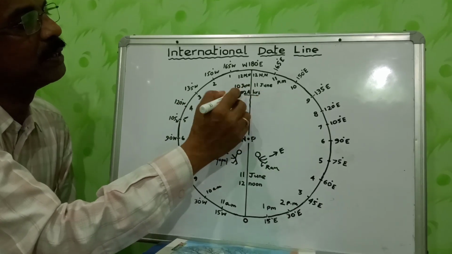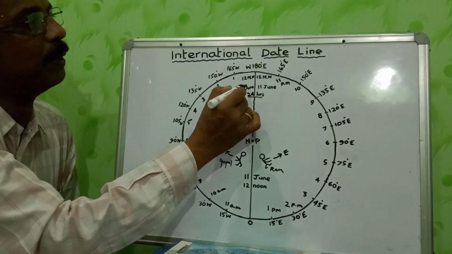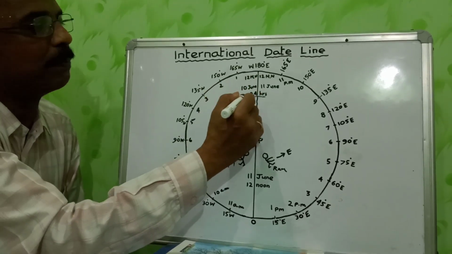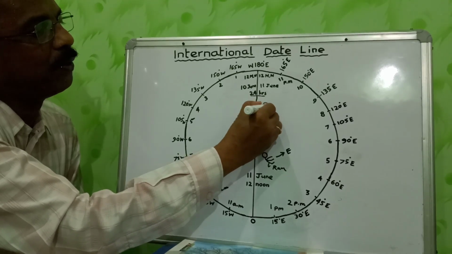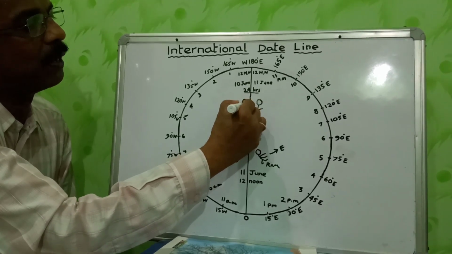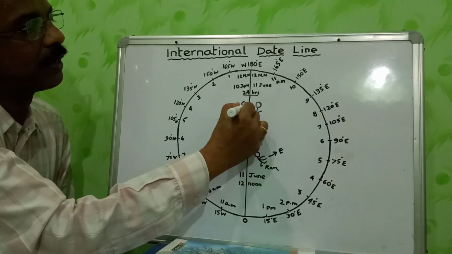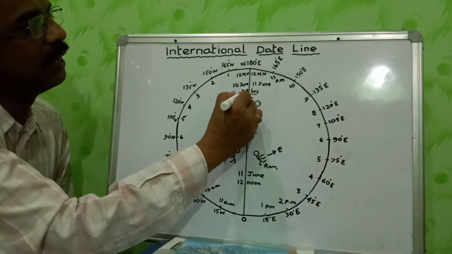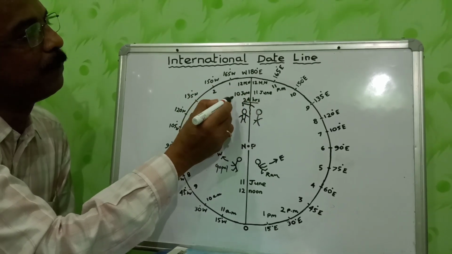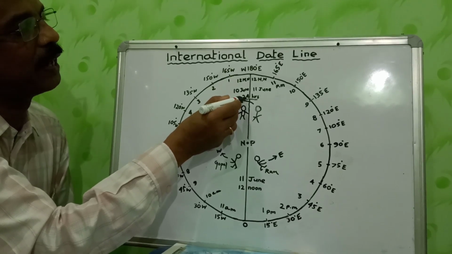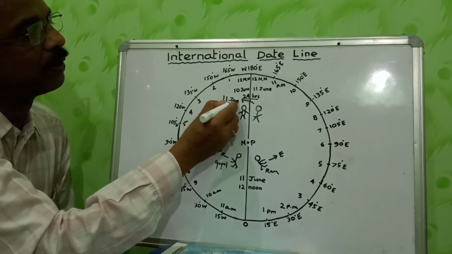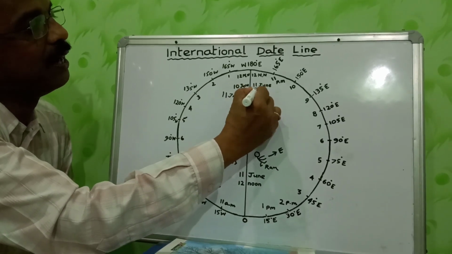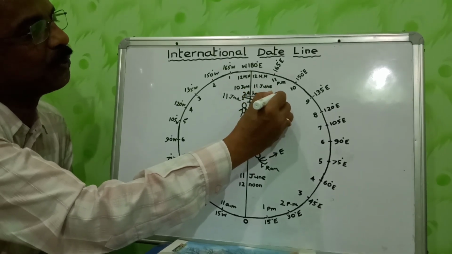Now, if we see the 24 hours difference between 10th June midnight and 11th June midnight, 24 hours gap means 1 day gap. Now, Ram is here and Gopal is here. Clear? When Ram crosses this line and travels this side, he finds 10th June plus 1 day gap, 11th June. And when Gopal crosses this line, he finds 11th June, this 1 day gap, 12th June.